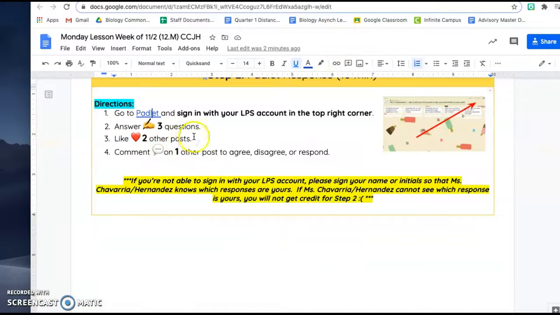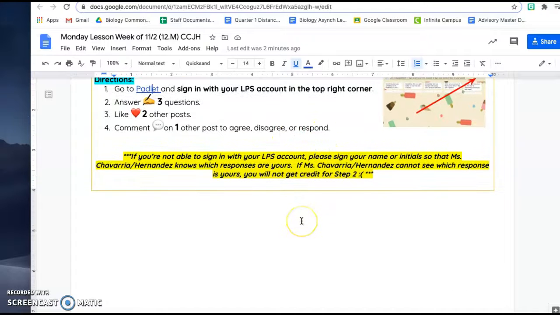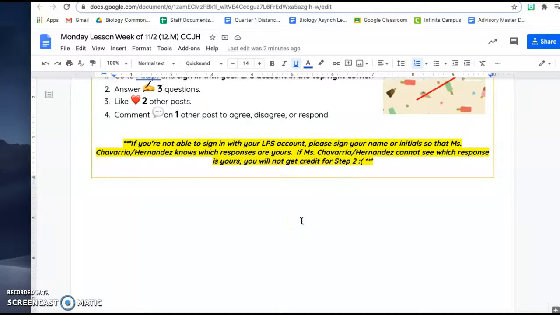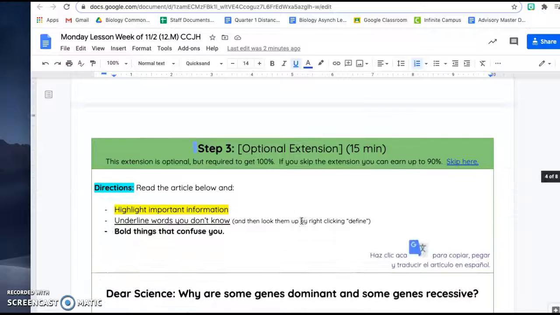You need to answer 3 questions, like 2 other posts, and comment on 1 other post, whether you agree or disagree, or just respond or react to that post. If you are not able to sign in with your LPS account, please sign your name or initials so that we can know which response is yours and we can give you credit for step 2.